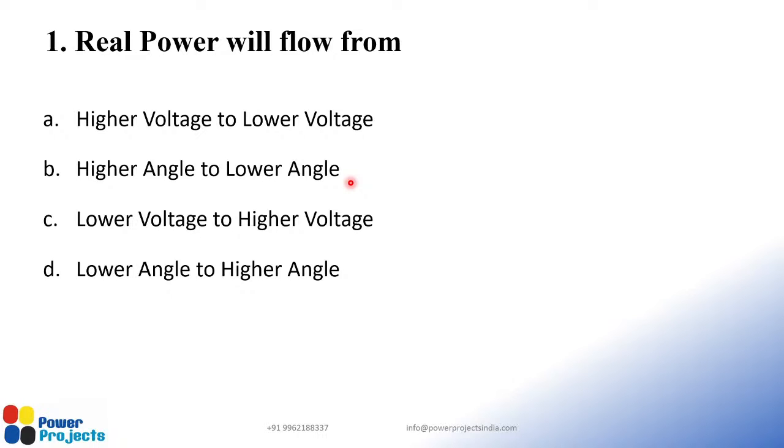If the real power always flows from higher angle to lower angle, and if you connect some loads, then automatically the angle of that bus will be reduced so that the power can reach that load, right? So for question number 1, the right answer is higher angle to lower angle. That's the answer. The right answer is B.